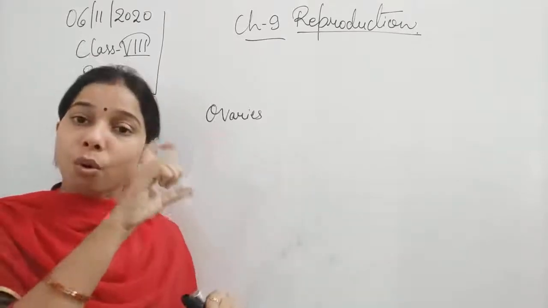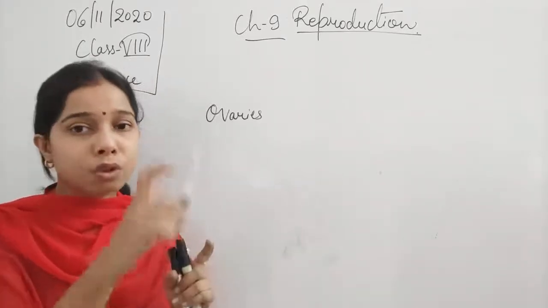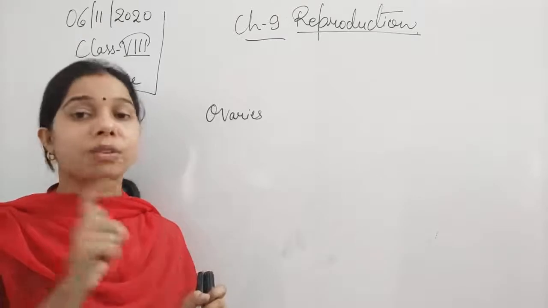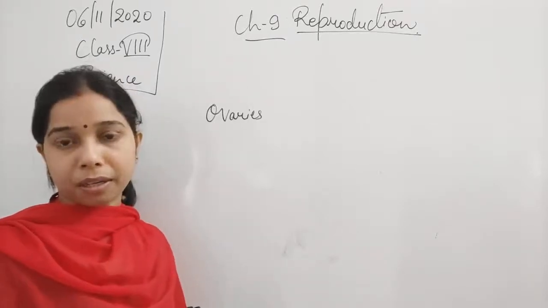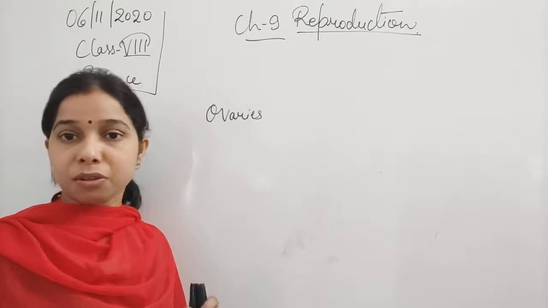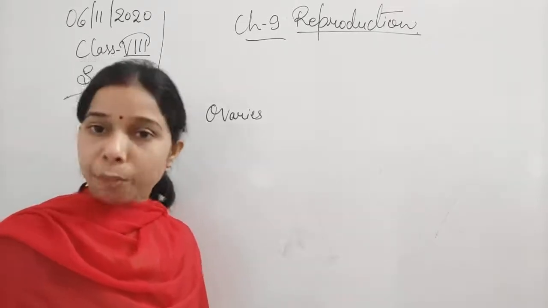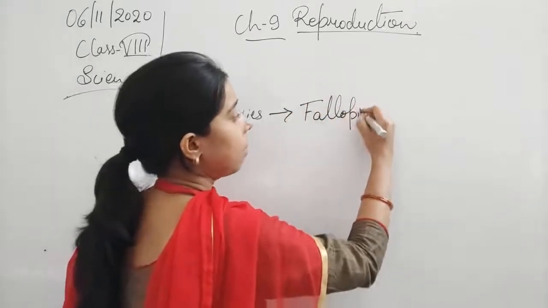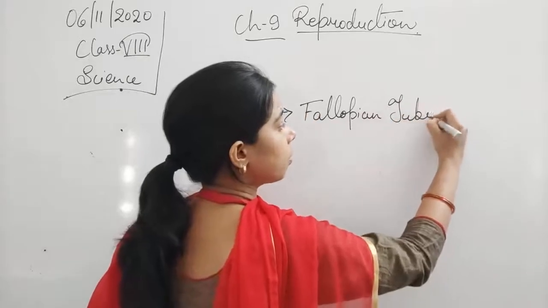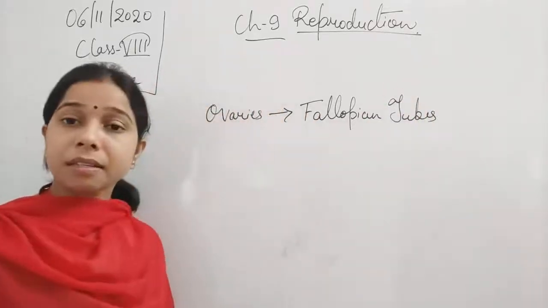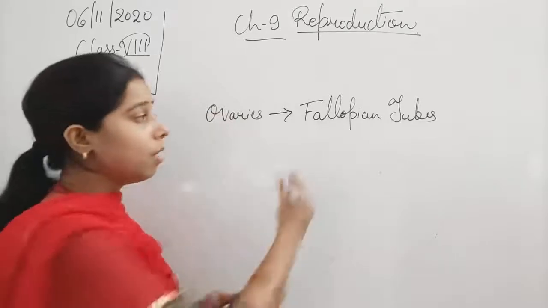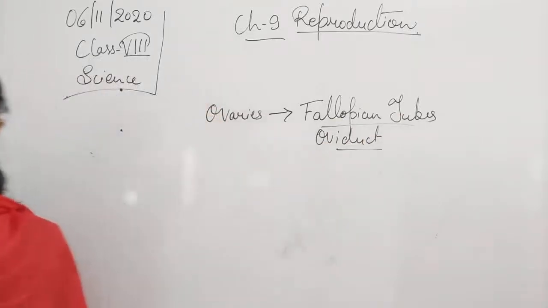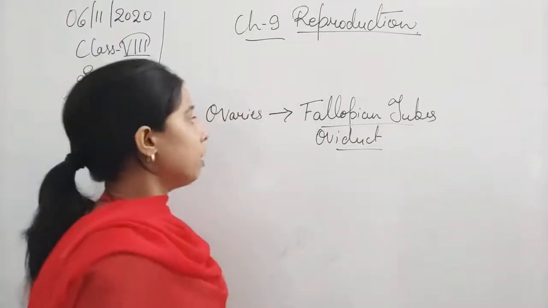Now, from the ovaries, there is a tube-like structure which extends and helps in connecting the ovaries to the uterus of the female reproductive system. That is known as the fallopian tube. So from the ovaries, the next one is the fallopian tubes. Students, the fallopian tube is also called the oviduct. So in place of fallopian tube, we can also say oviduct.